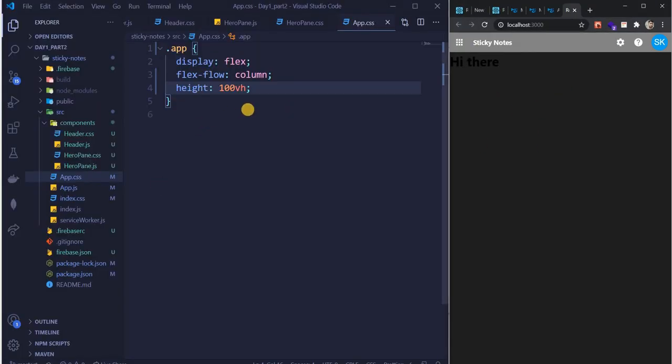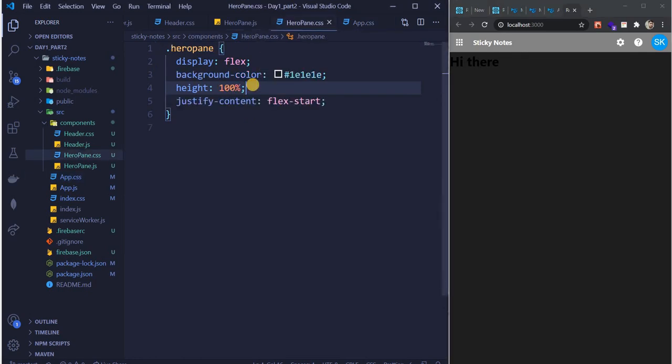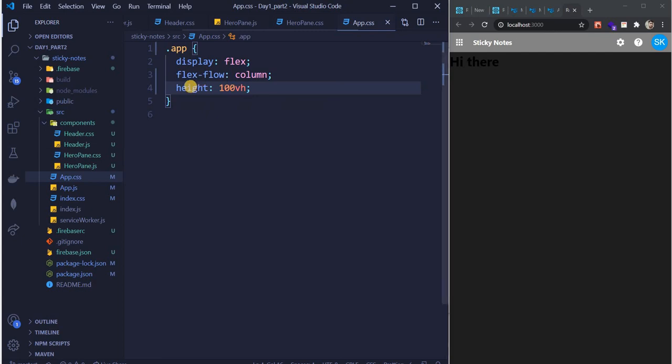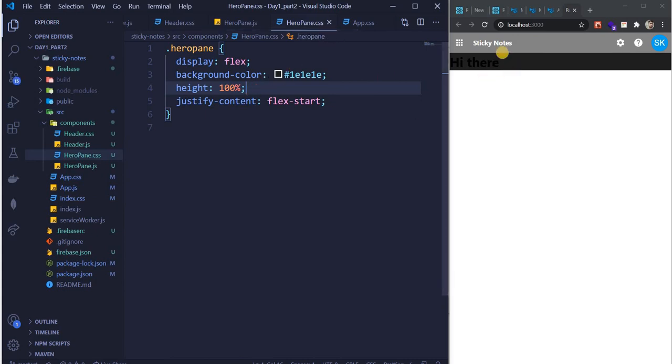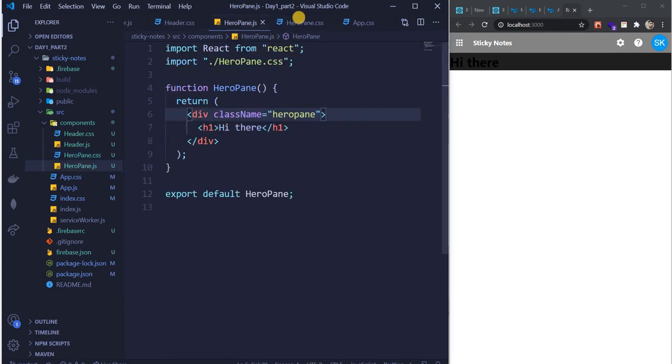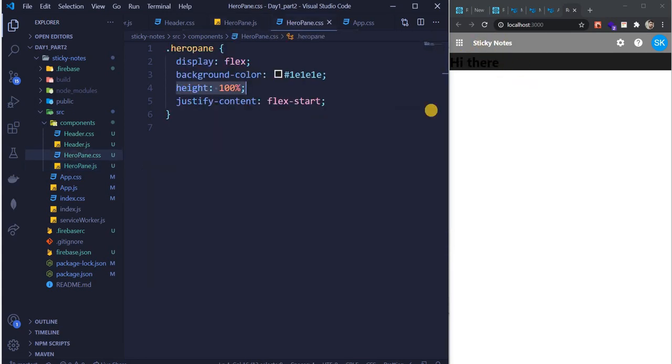So what that means is, when we had a height of 100%, let's just comment this, we were not defining anything. That app should have complete control, 100 view height over the screen. So when we had 100% over here, it said, okay, fine, whatever is there in my H1, I'll take 100% of that.